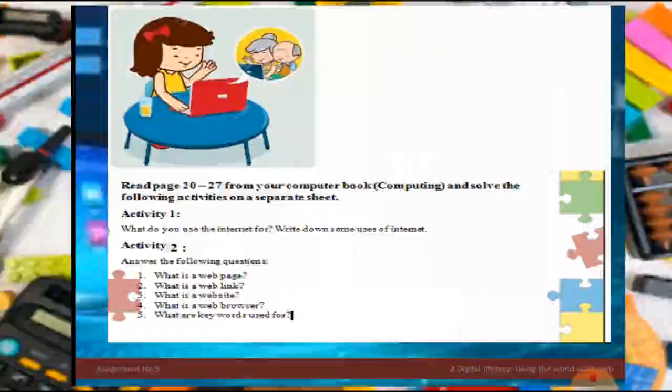Now beta, your activity number 1: what do you use the internet for? Write down some uses of the internet. I told you at the start of the chapter what the internet is, why we use the internet, and what the advantages of the internet are. Activity number 2: answer the following questions. What is a web page, what is a web link, what is a website, what is a web browser, and what are keywords used for?